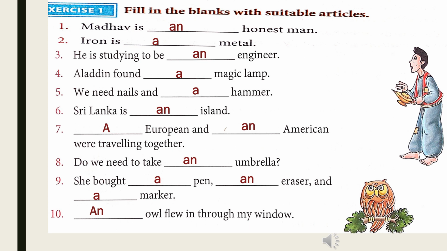Seven, a European and an American were traveling together. Eight, do we need to take an umbrella? Nine, she bought a pen, an eraser, and a marker. Ten, an owl flew in through my window. Now take out your notebook and copy this exercise neatly into your notebook.